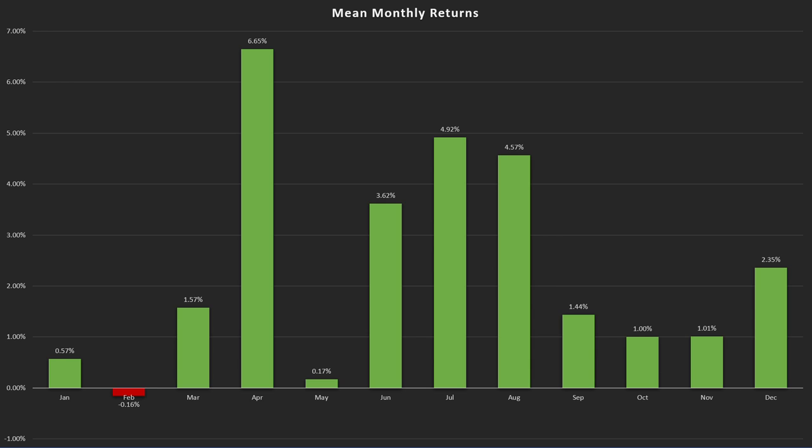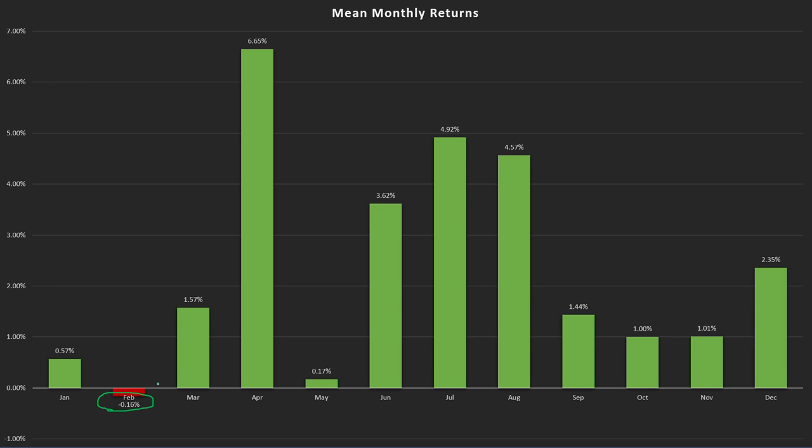Let's move on to the next graph. This is the mean monthly returns. If we see the mean or the average of returns in each month over the last 10 years, we can clearly see that February is the only month in the last 10 years wherein the average return is negative.